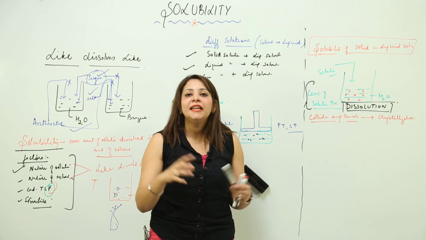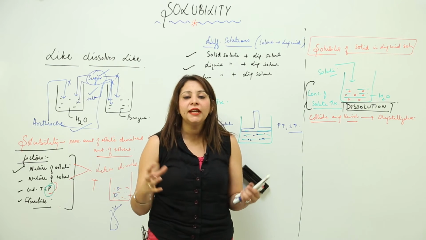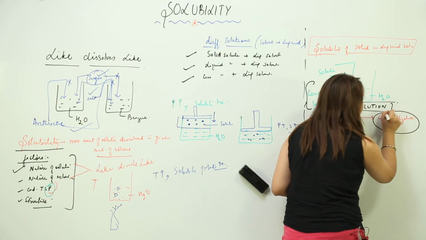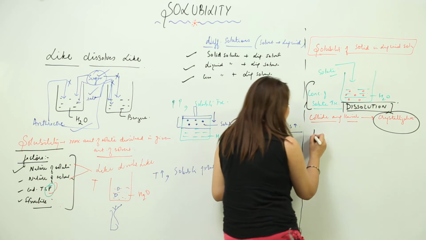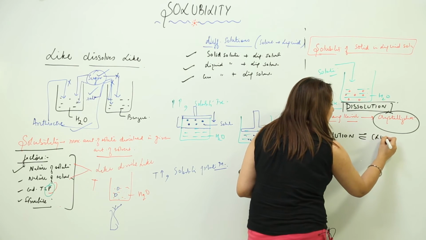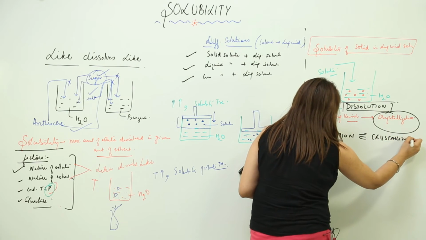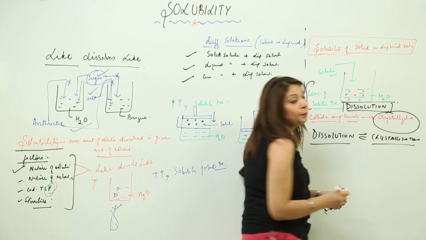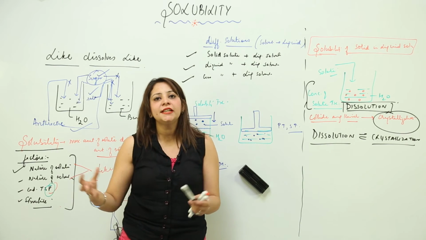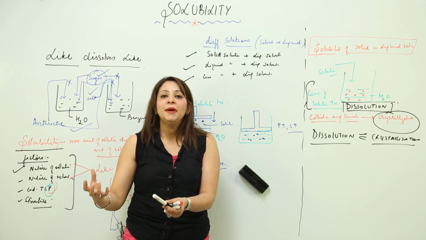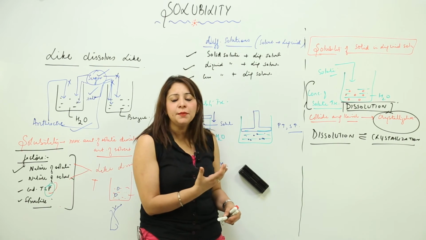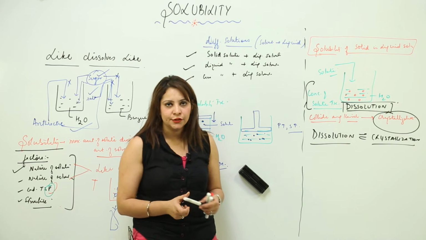These solute particles which get dissolved come across each other, they collide with each other and they are precipitated out in the form of crystals. So the dissolution process is also taking place and it is in equilibrium with the crystallization process. As the number of solute particles increases, they are colliding among themselves and making crystals again, right. So this process goes on. That means we get to see an equilibrium between dissolution and crystallization.